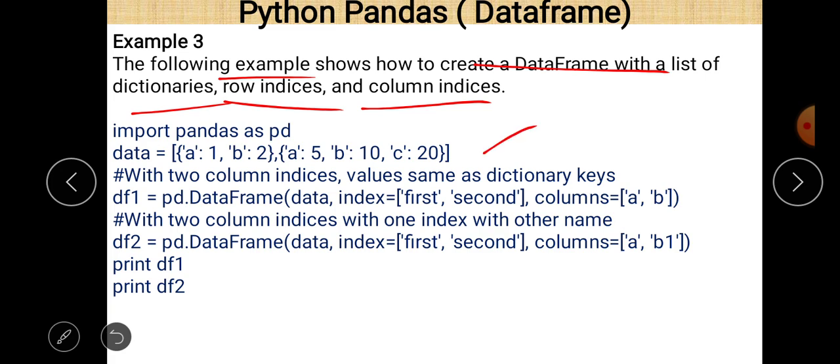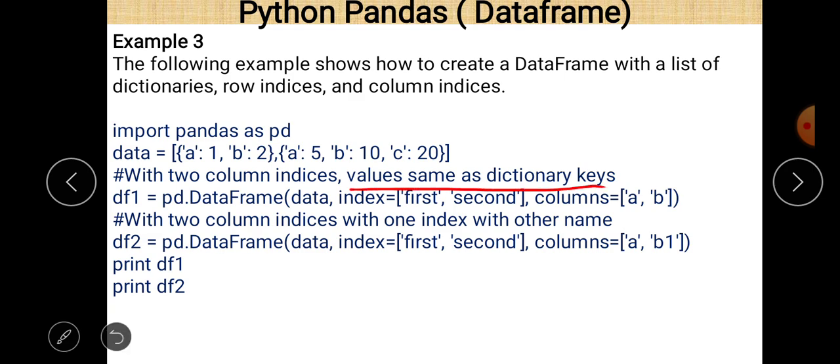You can easily see that import pandas as pd. As usual, we always write import pandas as pd, and pd is the alternate name given to the pandas library. Then data: A1, B2, A5, B10, C20. These are the different data values. Okay, and with 2 column indices, their values are the same as the dictionary keys.